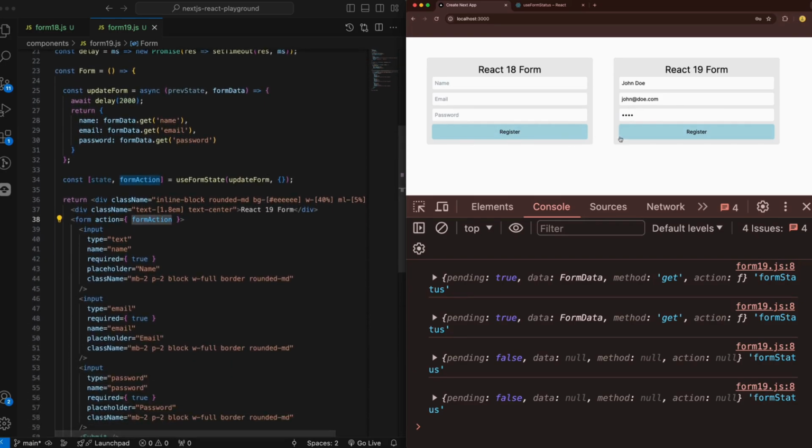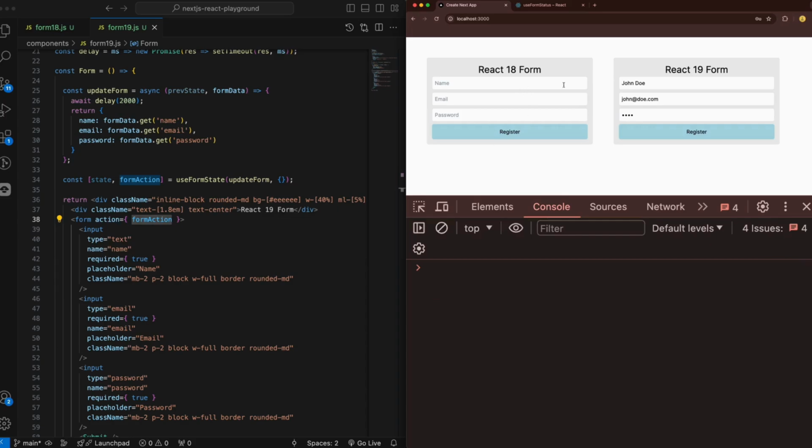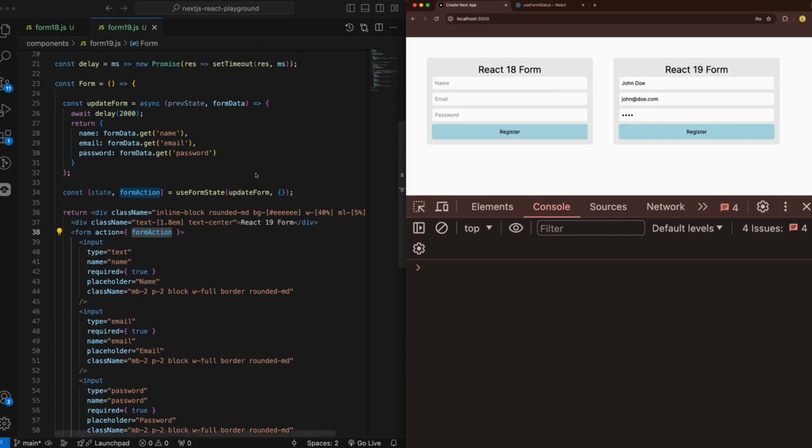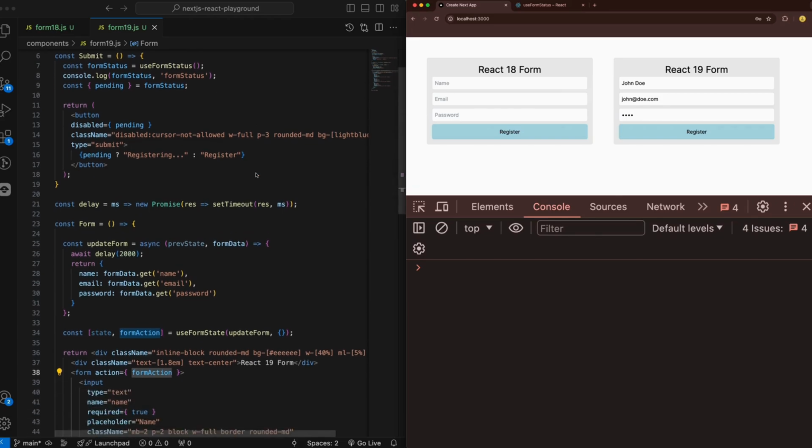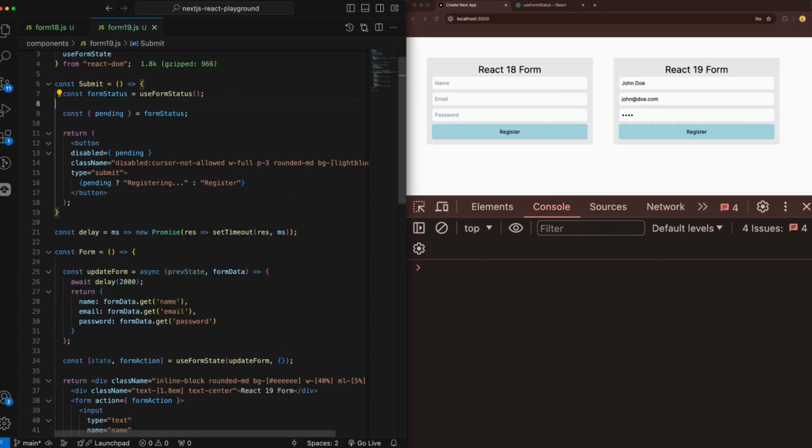So basically, we have submitted and registered the user exactly as we did it here, and we have done it in two ways: in the React 18 form, and then the React 19 form, using the new ways of creating forms in React 19. As you can see, this has already worked.